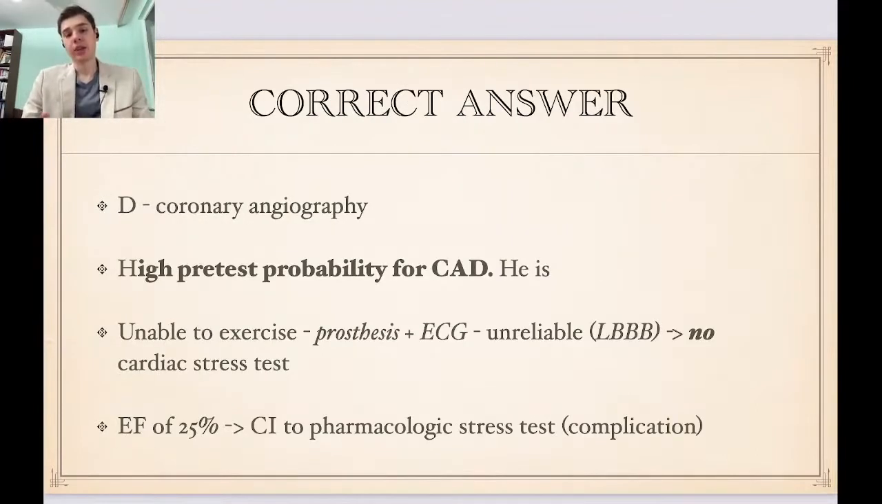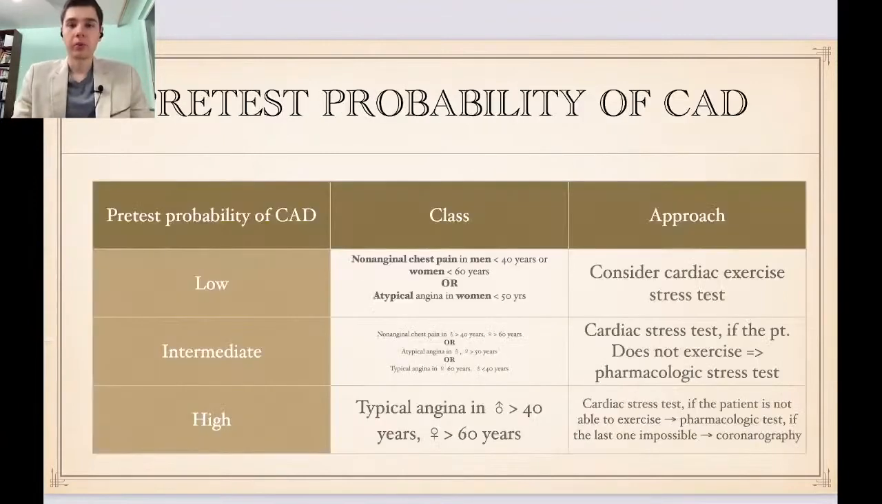How do we calculate this pretest probability for coronary artery disease? Our pretest probability can be considered low, intermediate, and high. Low is for men less than 40 years or women less than 60 years that have a non-anginal chest pain. Also, the low class includes atypical angina in women less than 50 years. For low-risk patients, we will consider a cardiac exercise stress test.